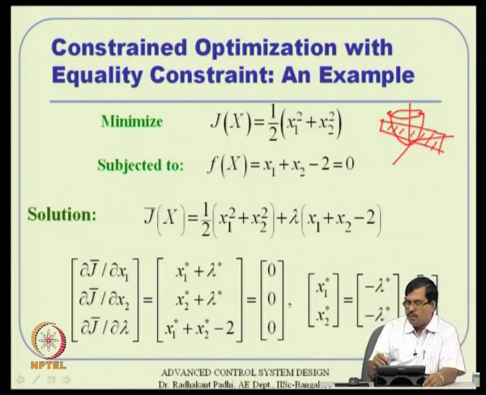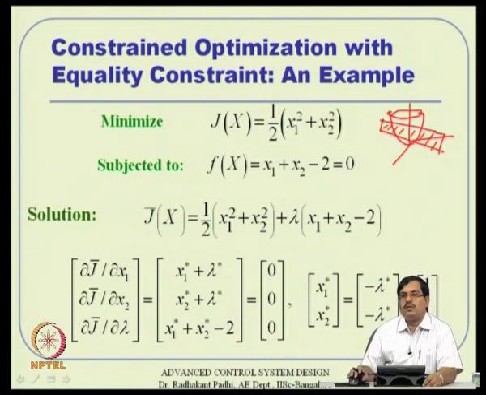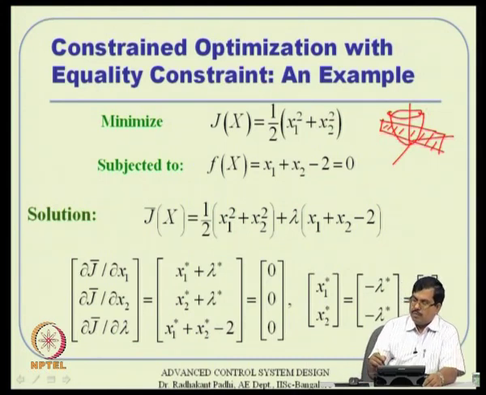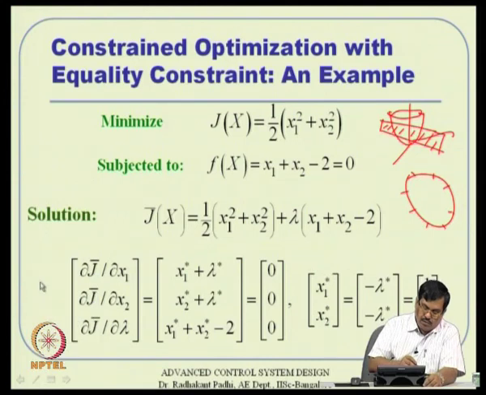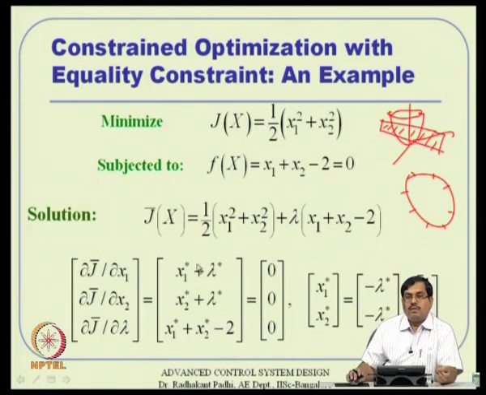That means wherever this plane cuts this objective function, on that boundary surface we will get some sort of ellipse, and on that ellipse we are interested in wherever the minimum or maximum happens. We are not bothered about anywhere else, only about that particular ellipse. So, obviously, 0 0 is no more a solution candidate here, just by intuition. But let us see whether we get that answer or not.